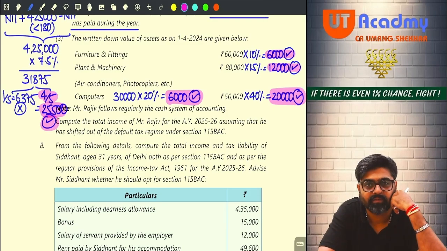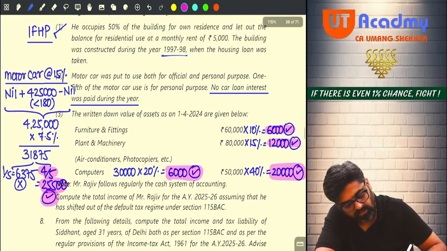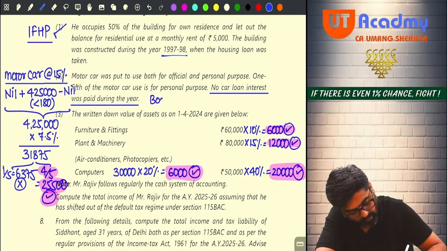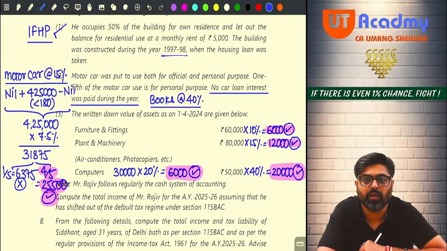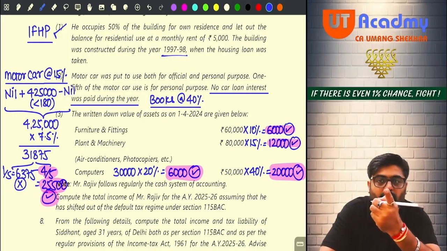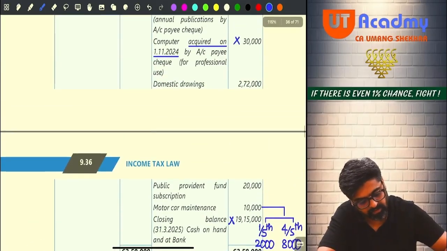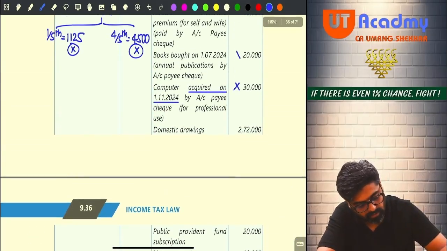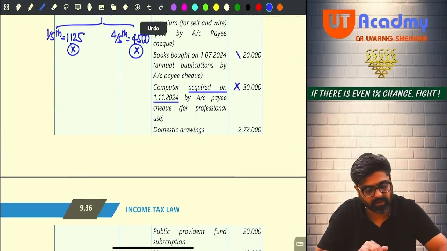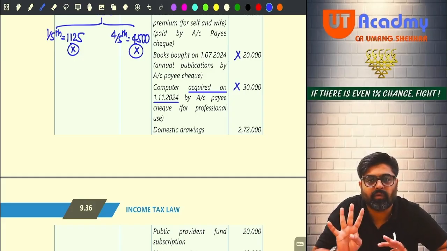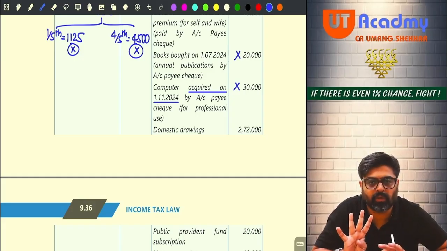So can you see books? Depreciable at the rate of 40%. This block you are going to create again. New block. So just like your motor car, new block is formed. Why you are forming this block? Because sir, books are purchased. Please see 20,000. Put a cross mark against this. This is your capital expenditure. Books is plant and machinery and depreciable at the rate of 40%. On the books also you are going to get 40%.